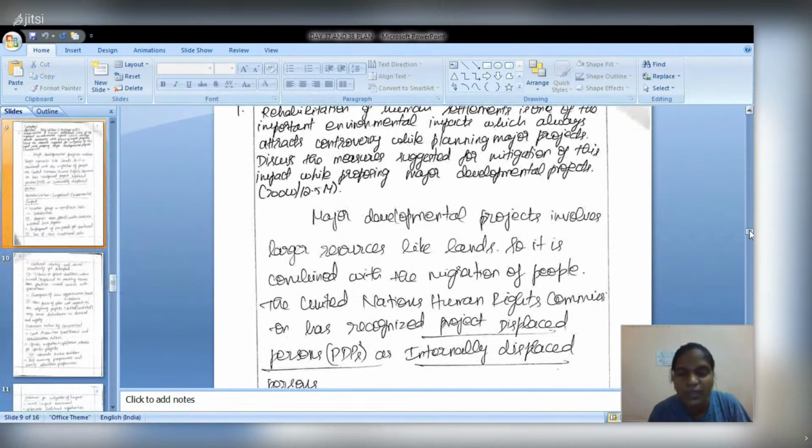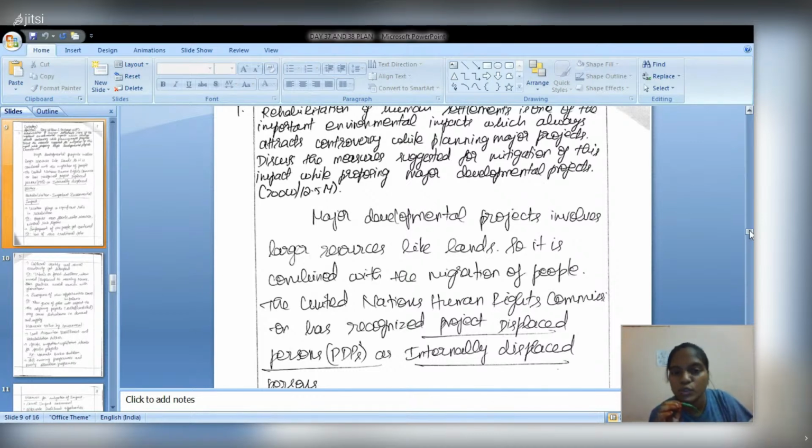The question: rehabilitation of human settlements is one of the most important environmental impacts which always attracts controversy while planning major projects. Discuss the measures suggested for mitigation of this impact while proposing major developmental projects. So first give a brief introduction about the major development projects, how they are leading to the migration of the people, in a very brief manner, 2 to 3 sentences in the introduction.